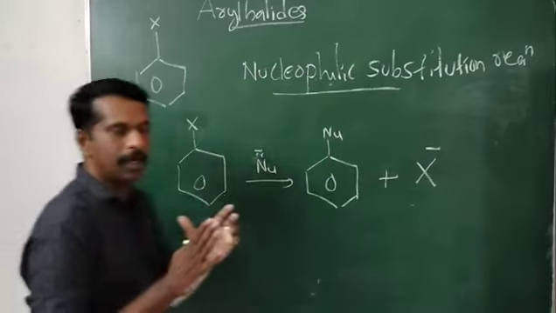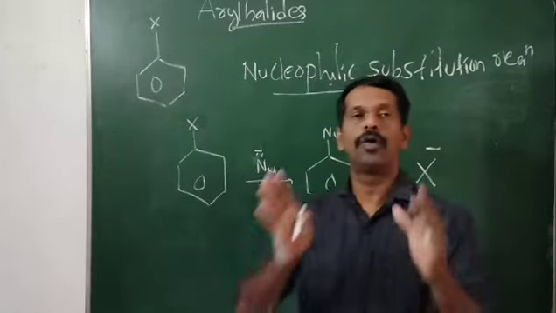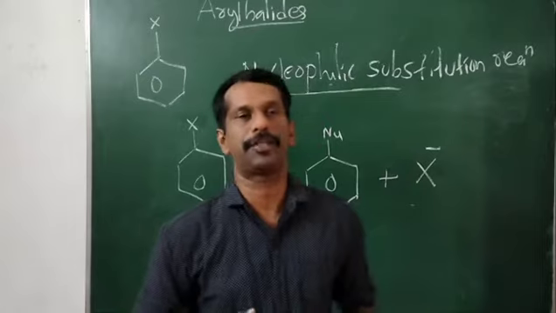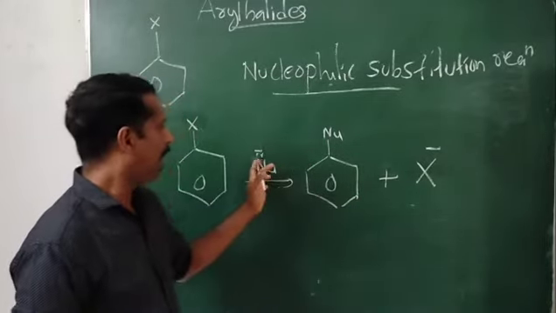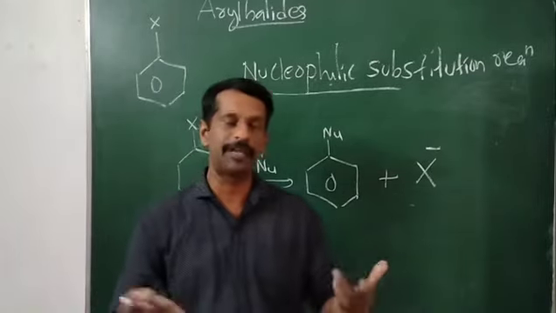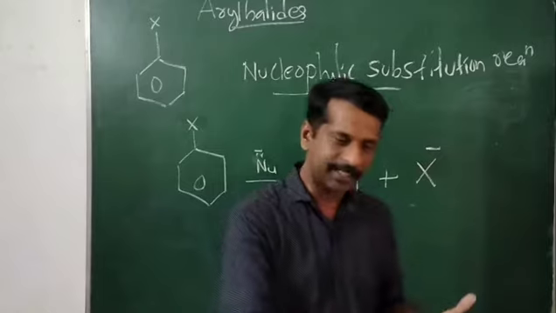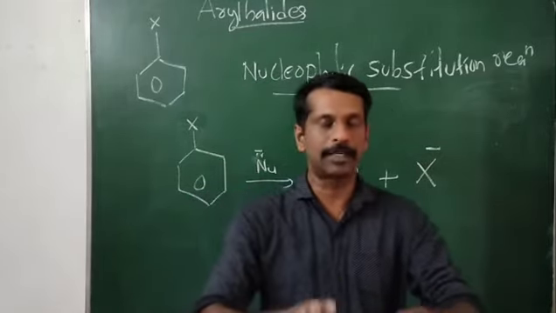Now under normal conditions, aryl halides will not undergo nucleophilic substitution reaction. But in alkyl halides, which we have studied by SN2 or SN1 reaction, nucleophilic substitution is possible.